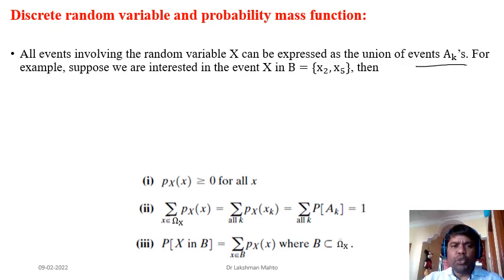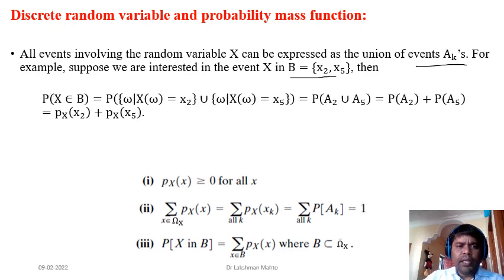For example, suppose we are interested in the event where X is in {x2, x5}, taking any two values of the random variable X, x2 and x5. If we are trying to find the probability of these two events jointly, then we are finding the probability that X is in this subset of the range of X.